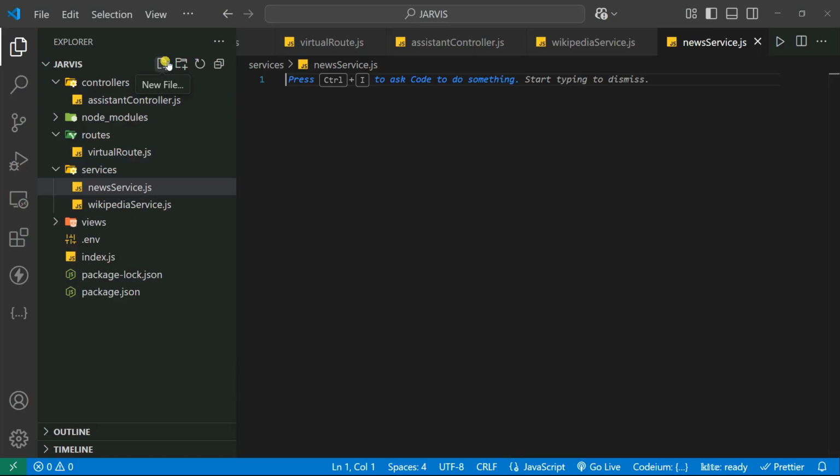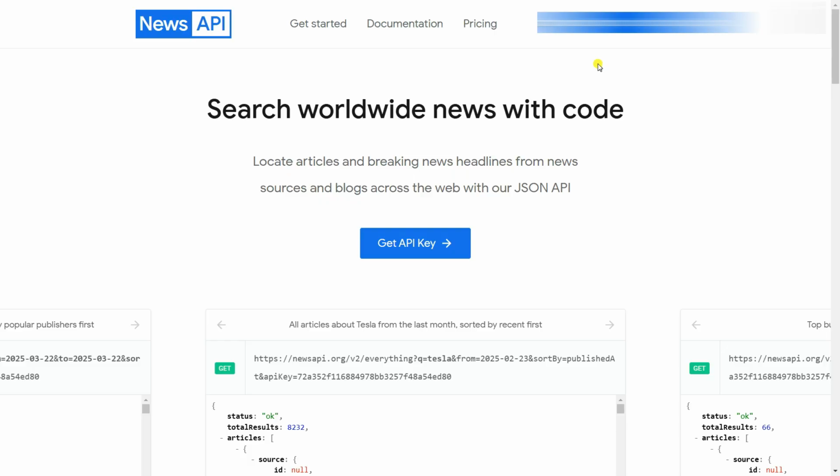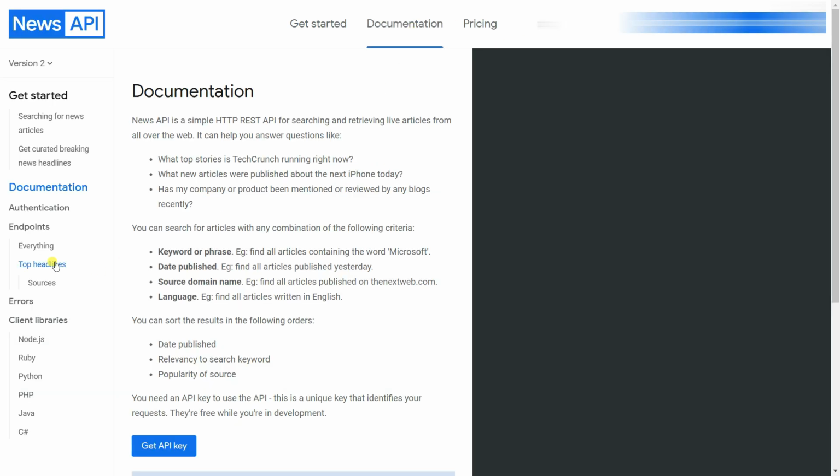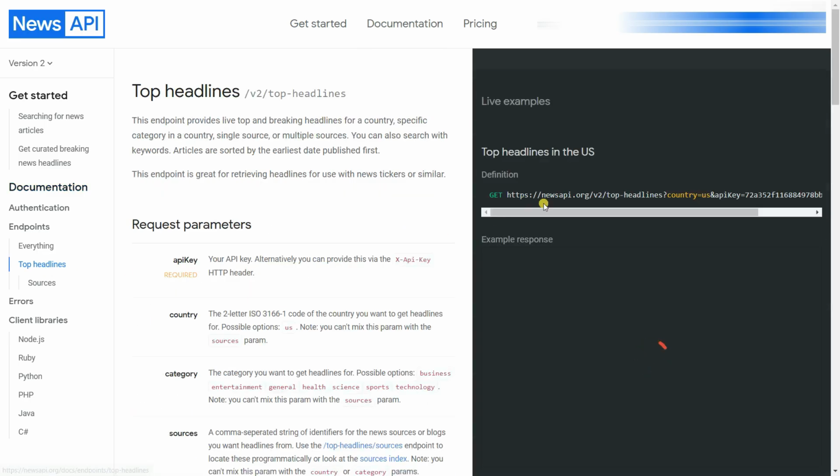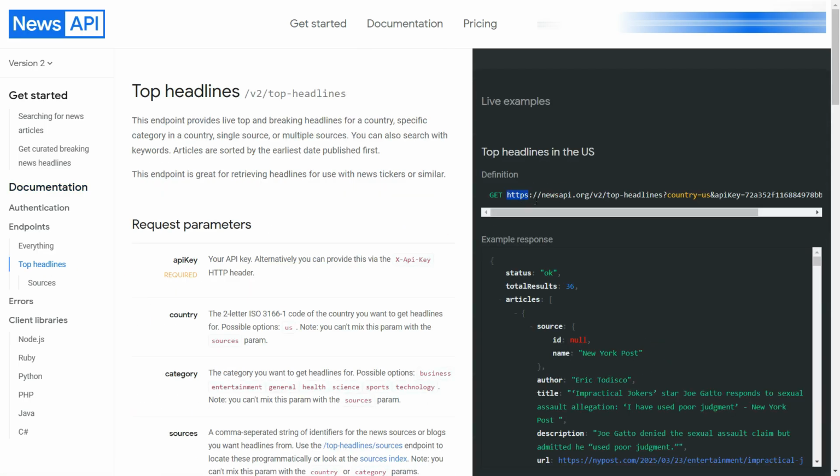Just go to the browser and search for the News API, and you can get the page like that. So this is the News API website. Just go on that and sign up with your email account, and then you can access your API key. So just go to the documentation. We are going to search for the headlines. So let's click on top headlines, and then I'm going to copy this API link because it's needed.